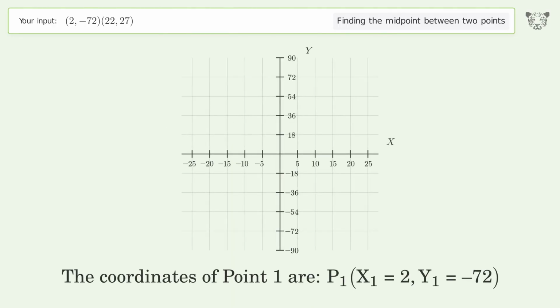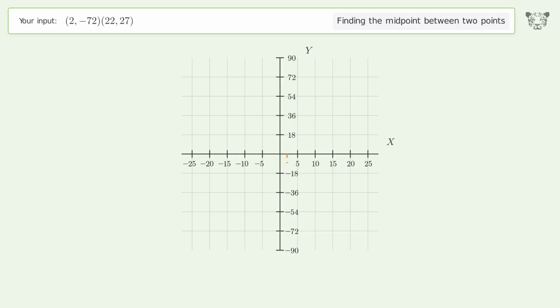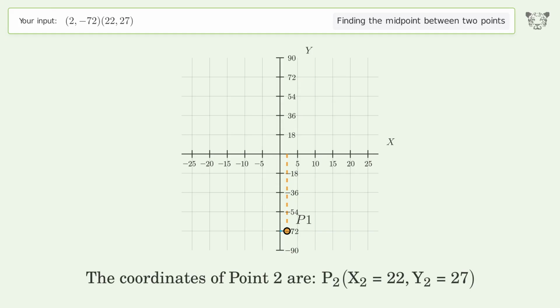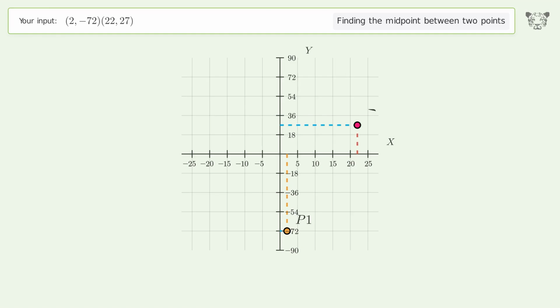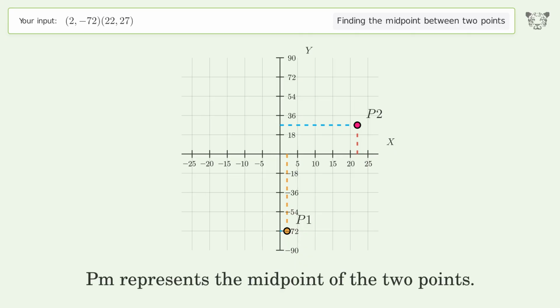The coordinates of point 1 are, x1 equals 2, y1 equals negative 72. The coordinates of point 2 are, x2 equals 22, y2 equals 27. PM represents the midpoint of the 2 points.